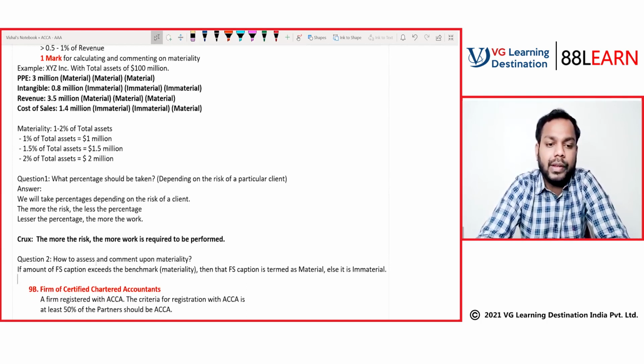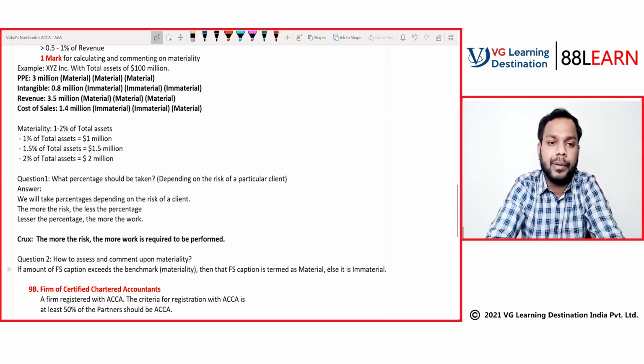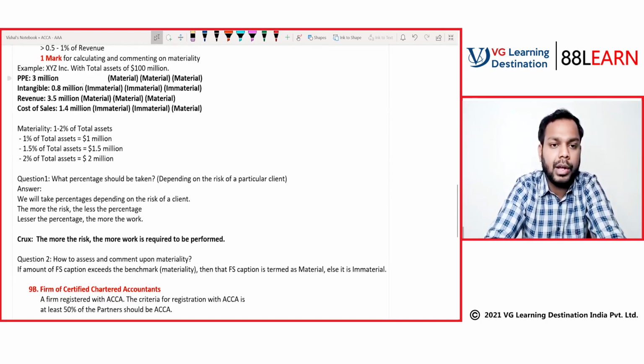Now, so this is the discussion on materiality. I hope I have discussed materiality in detail, but still, if you guys have any concerns or queries, please discuss it with me. Give me a minute. Let me structure it for you guys so that if you take a print of it, it makes sense for you.